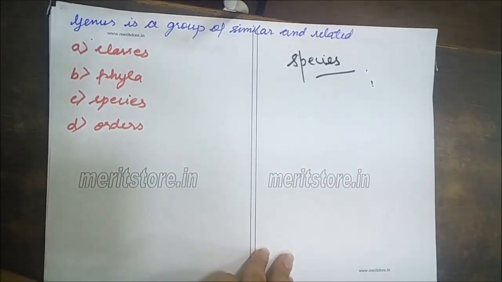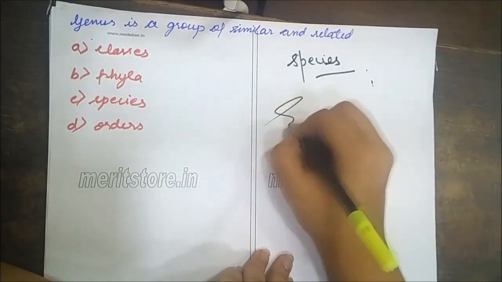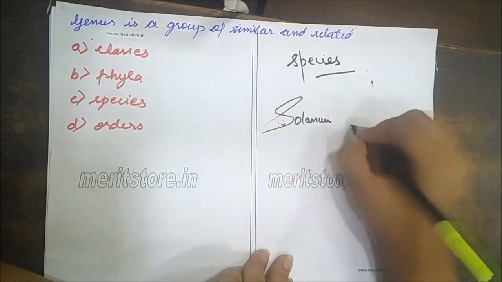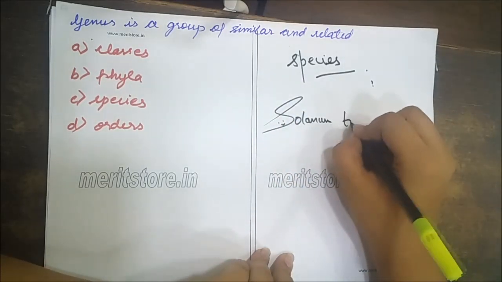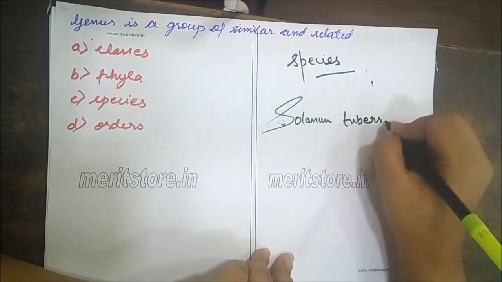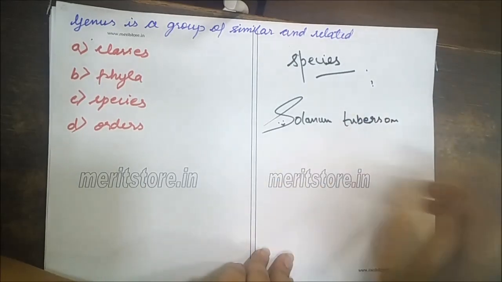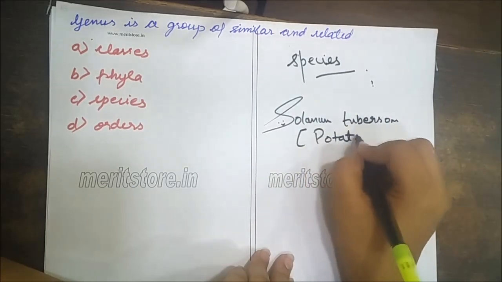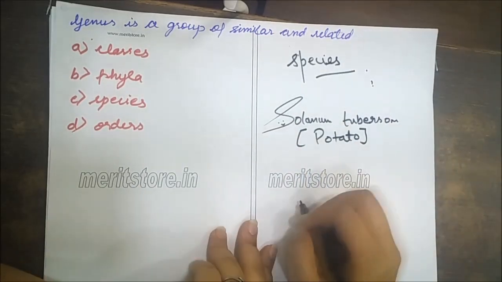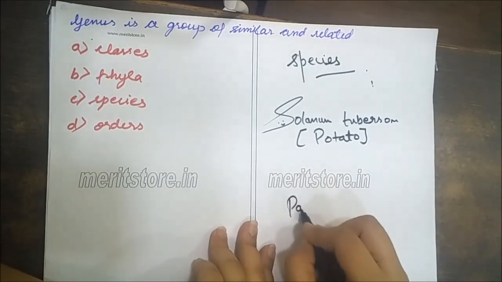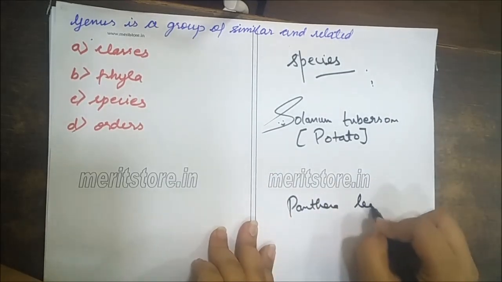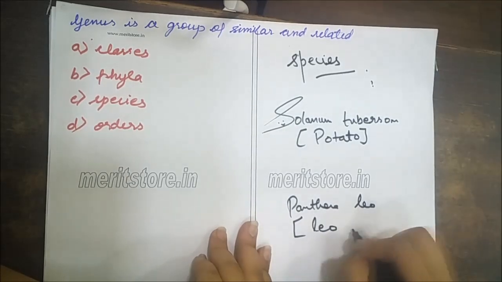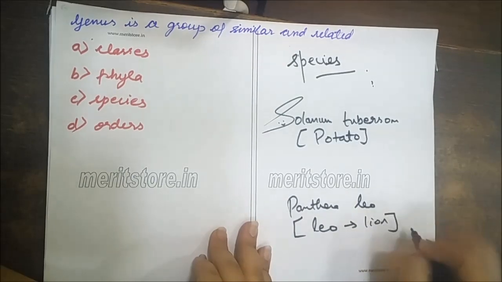For example, Solanum tuberosum, which is the biological name for potato, and Panthera leo is the biological name for lion.